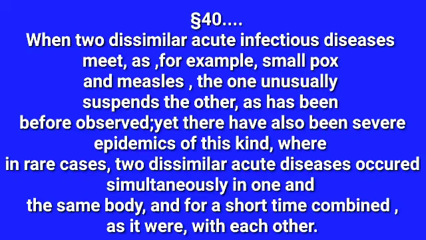When two dissimilar acute infectious diseases meet, this is another example. So the first example was the syphilitic condition with psora. Second example, when two dissimilar acute infectious diseases meet, as for example, smallpox and measles, the one usually suspends the other, as has been observed before. Either smallpox is there or measles is there, so only one condition is manifested externally and the other is suppressed.